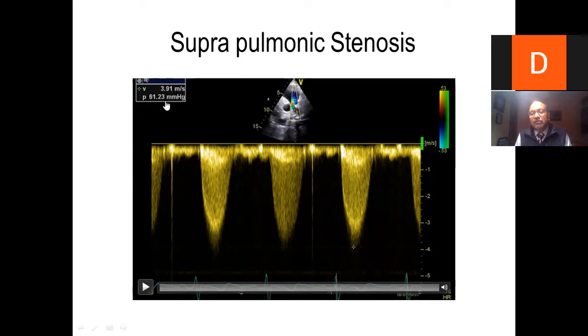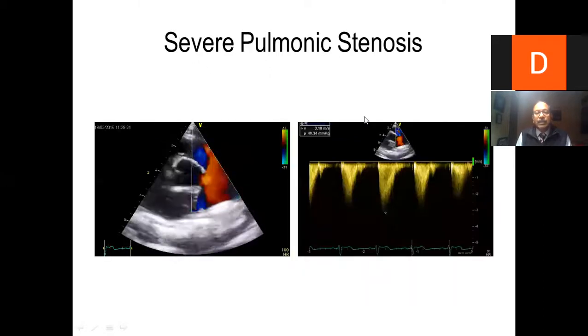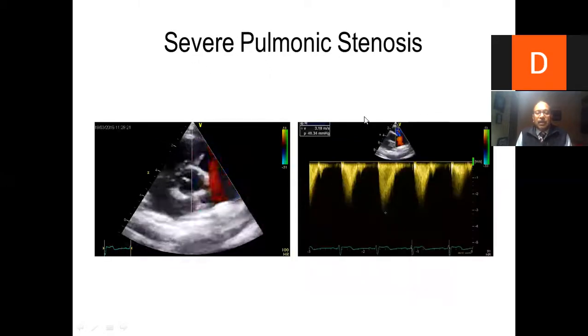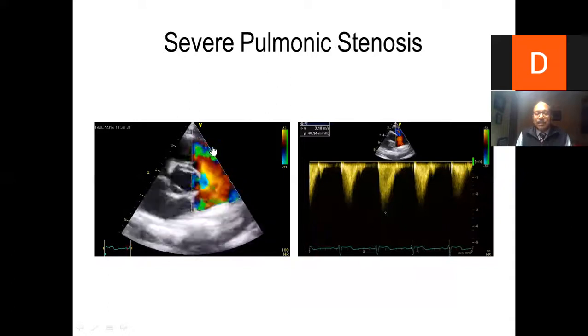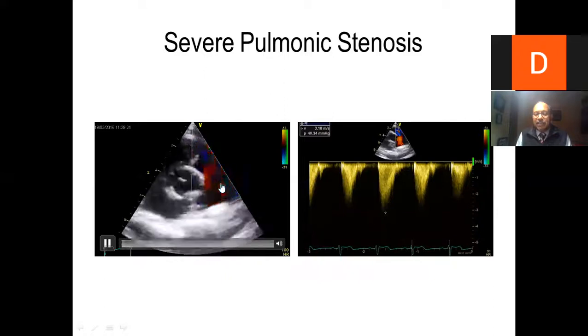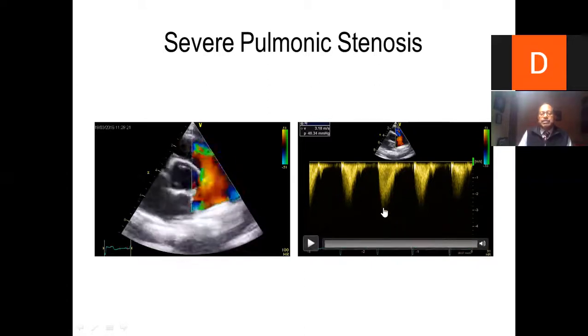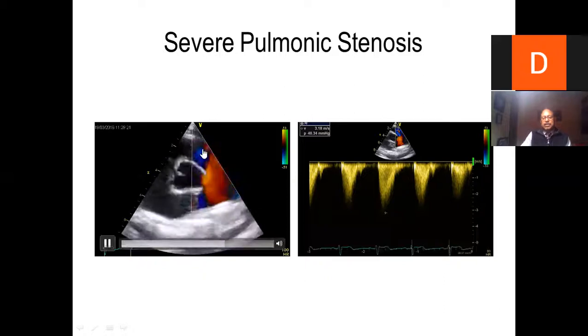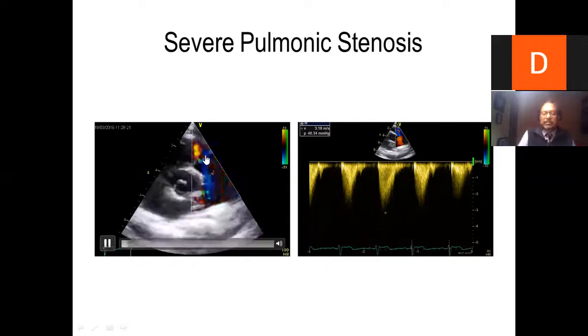So you have to have a very good window to talk about subpulmonic and suprapulmonic in parasternal short axis view. Now, the classical example, look, there is nothing before the pulmonic valve, there is nothing after the pulmonic valve, and the turbulence is only at the pulmonic valve level. And we have a gradient of almost 3 meters per second. And you can see the turbulence in pulmonic valve level.